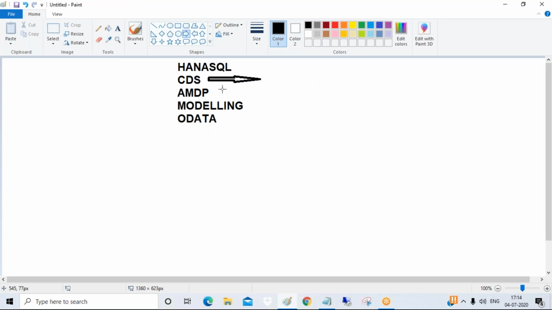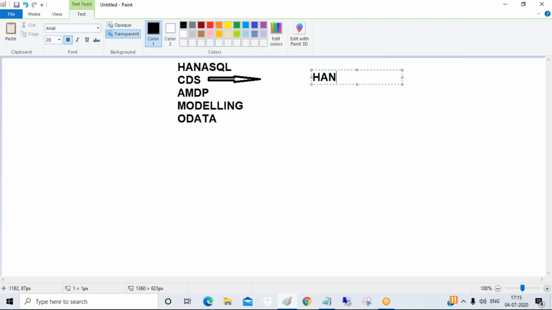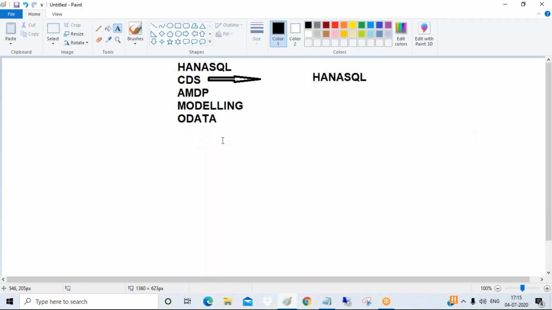Yes, guys, tell me any question about today's class. Any question from your end, you can ask. Quick question: do you need to have knowledge of ABAP? No, actually, guys, ABAP knowledge is not required, because it's completely SQL. You should know SQL statements very well. Everything is HANA SQL. If you understand SQL statements, that's enough.